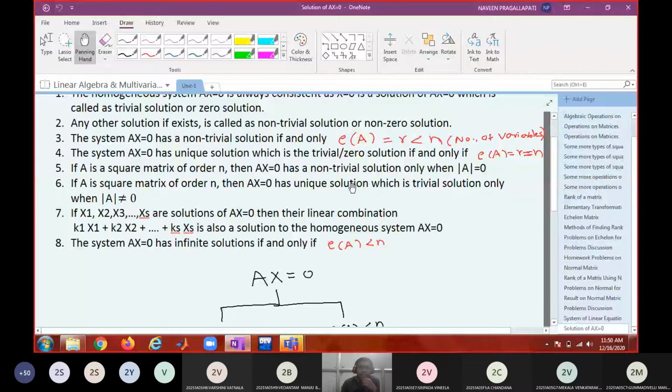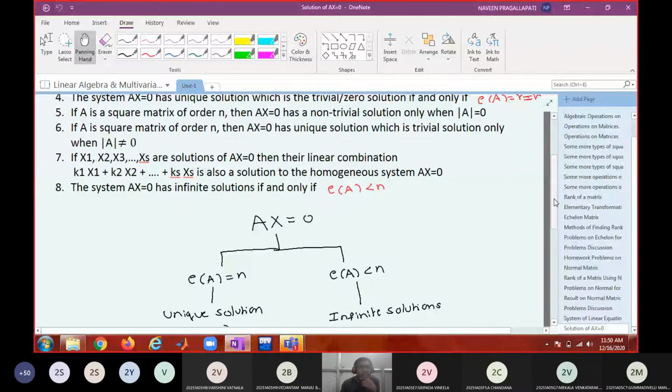And after that, we saw the properties of solutions. If you have two solutions, their linear combination is also a solution. That means if x1, x2 are two solutions, their linear combination k1 x1 plus k2 x2 is also a solution. That can be extended to any number of solutions. If you have solutions x1, x2 and so on up to xs, their linear combination is also a solution.